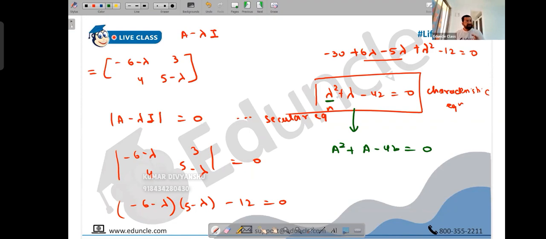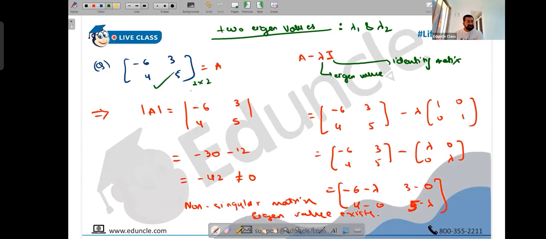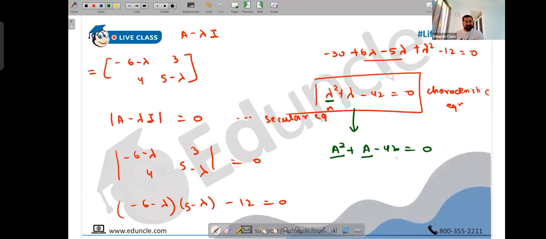So whatever equation you found using the eigenvalue, that same equation is now valid for the whole matrix also. So for this matrix, you can calculate the LHS. Calculate A squared, calculate A, and subtract 42 times the identity matrix. A squared is A into A. A you already know, and minus 42 means minus 42 into I, the identity. Calculate this and you will get 0. So this is the Cayley-Hamilton theorem. But anyway, now let's find the eigenvalues.